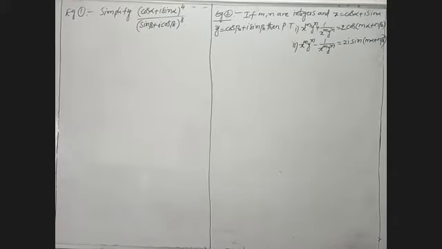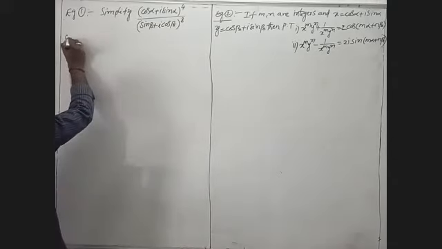We will observe in this one. First one, I will write the solution.